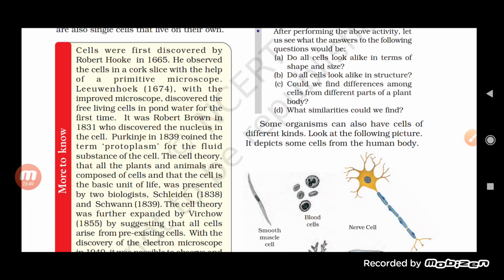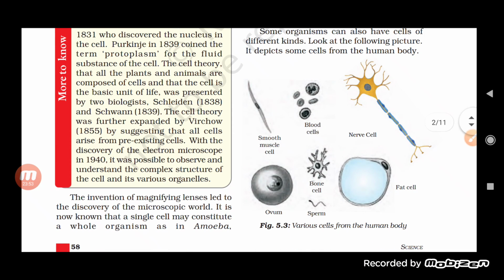Now see here, Rudolf Virchow explained a very important thing, that all cells arise from pre-existing cells. Actually, he said omnis cellula e cellula. What does that mean? It means that every living cell is made from a pre-existing cell.